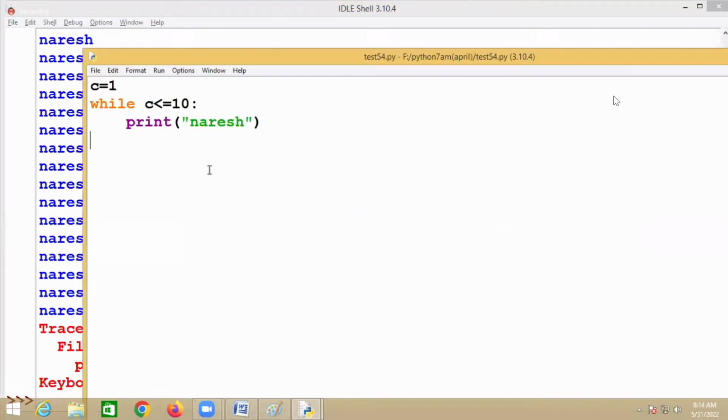So why does it print infinite times? Look at this: what is the value of count here? 1. Is 1 less than or equal to 10? Yes, it will print nourish. The value of count is still 1, so again, 1 is less than or equal to 10? Yes. Print nourish. The condition is always true here. To terminate, this condition should become false.